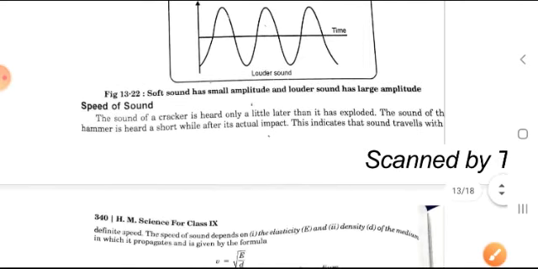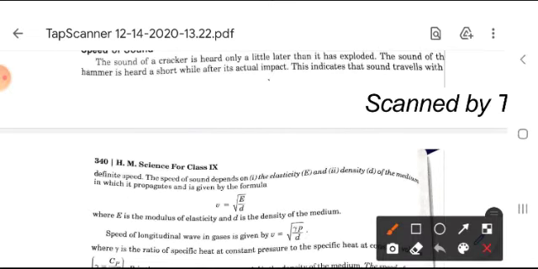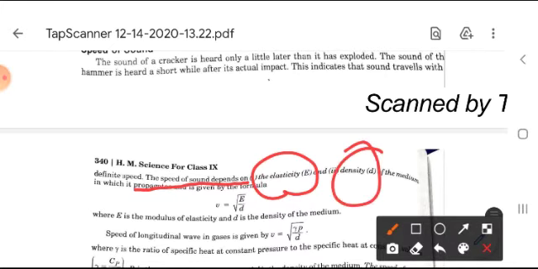Now, moving forward, what is speed of sound? Speed of sound is approximately 332 meter per second in air. But some factors create some differences upon the speed of sound. So we can say that the speed of sound depends on elasticity and density of the medium.